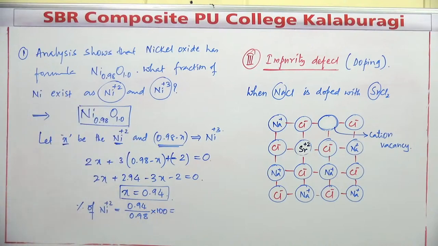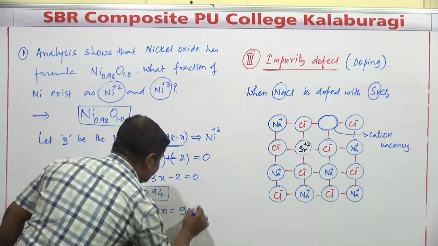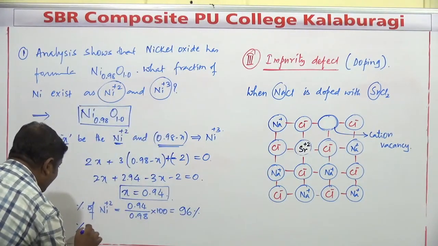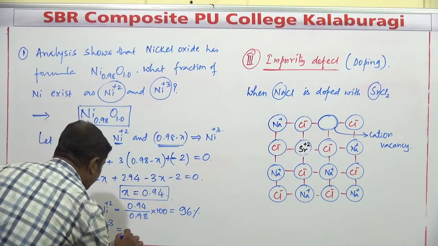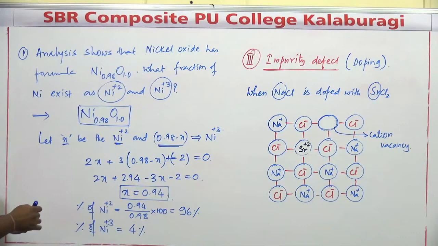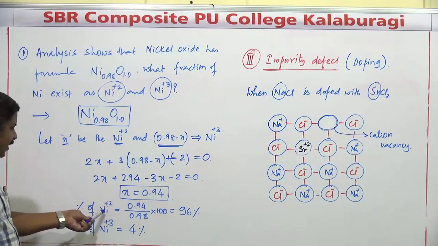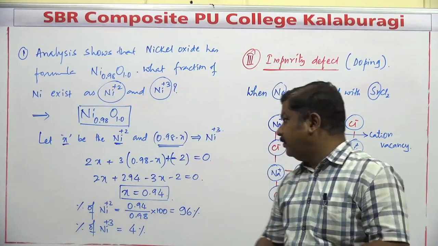0.94 by 0.98 into 100. So this value corresponds to how much? 96%. Then percentage of Ni plus 3. Percentage of Ni plus 3 is equal to 4%, because out of the remaining 100%, if 96% is going to be for Ni plus 2, then the remaining 4% is going to be for Ni plus 3 oxidation state.